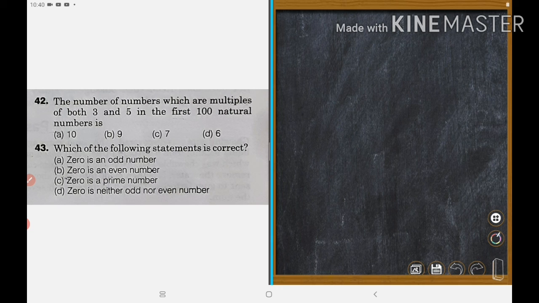That is 43. Which of the following statements is correct? 0 is an odd number.